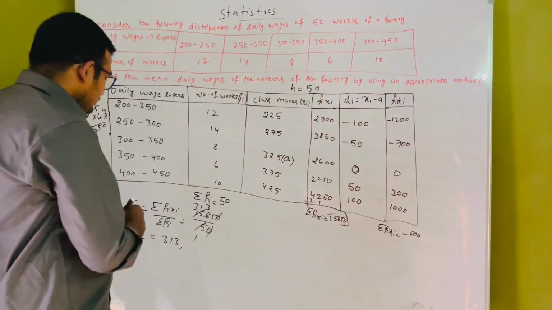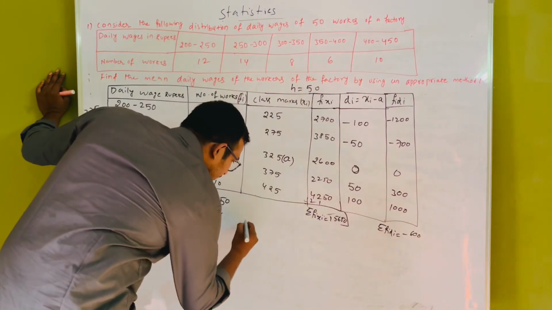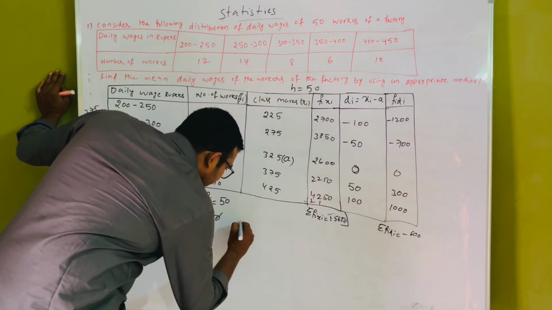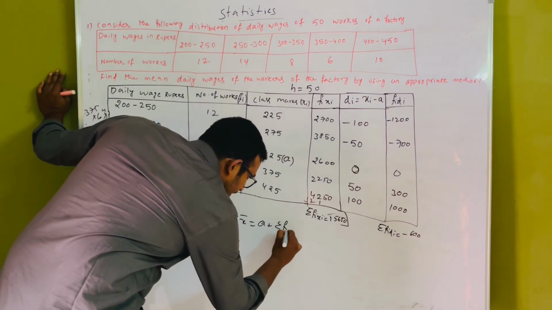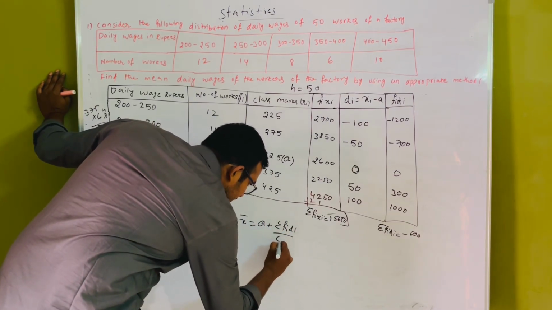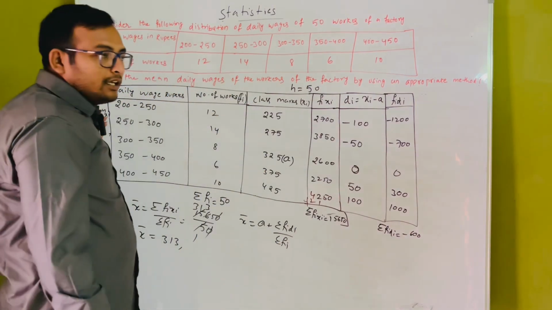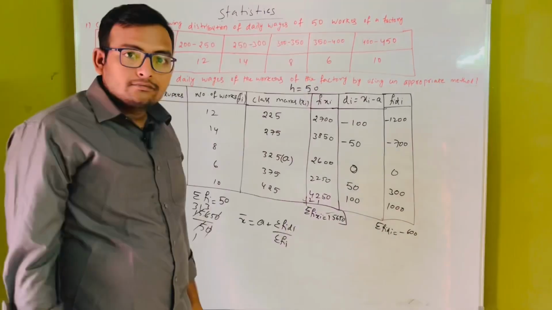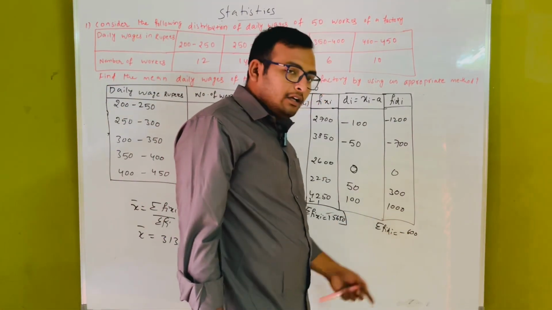But we know this one. Now we are doing the deviation formula. The deviation mean: x bar is equal to a plus sigma fi di by sigma fi. Here sigma fi di we will get as minus 600.